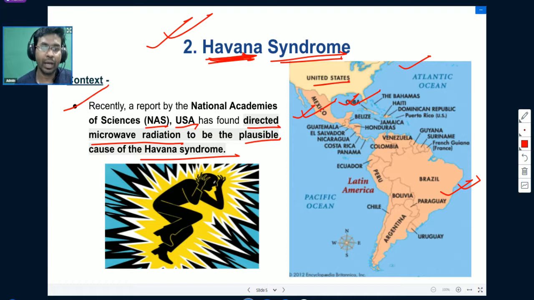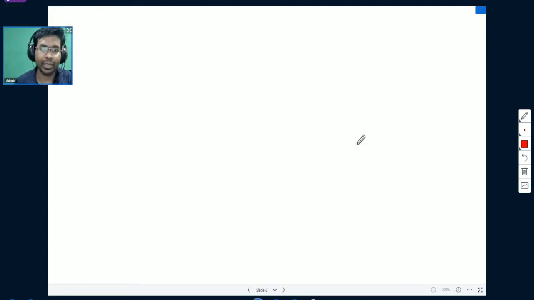Under Havana syndrome, microwave signals were directed towards some people, and they were facing some kind of difficulty. You can see in this particular image what happens when a person is directed with high energy microwave radiation. We will understand it in detail.